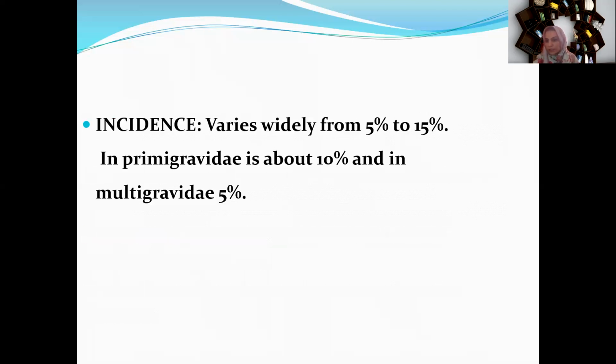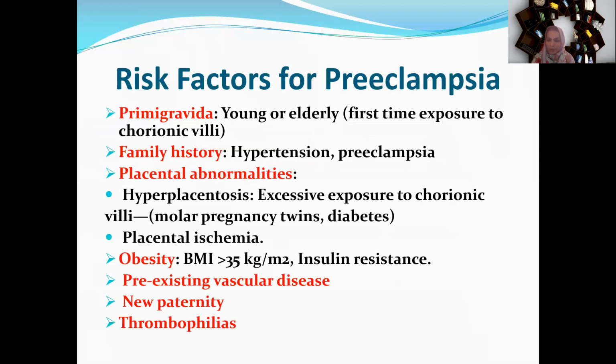Now incidence. What is the incidence of hypertension in pregnancy? This is very common in primary gravida as compared to multigravida. The incidence ranges from 5 to 15 percent and is more common in primary gravida females than multigravida. Multigravida have about 5% and primary gravida almost 10% of females may suffer from this pregnancy induced hypertension or preeclampsia.